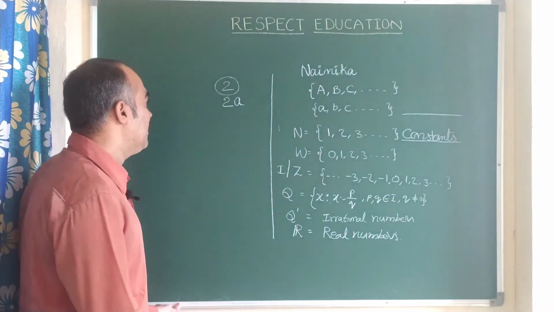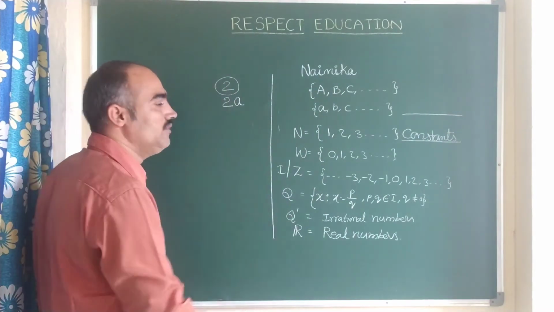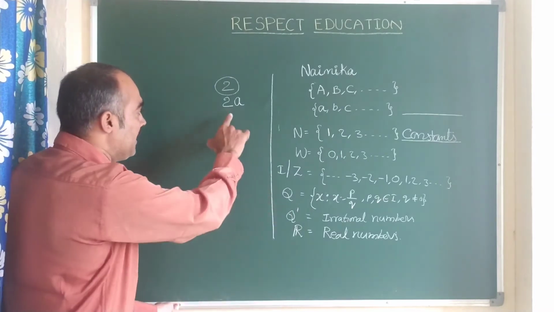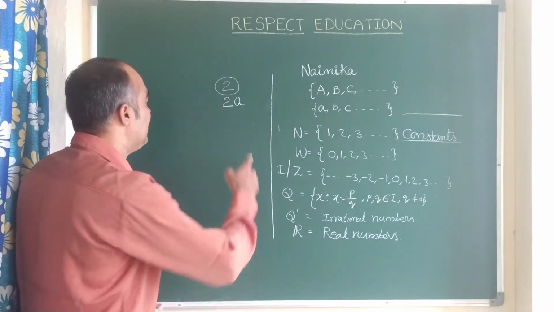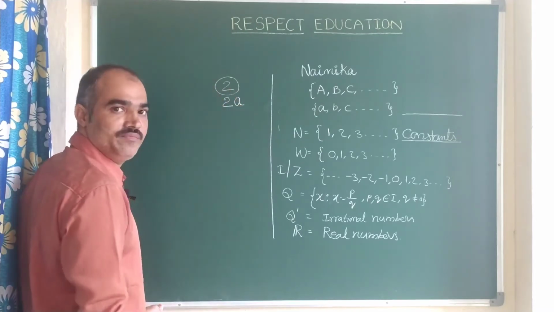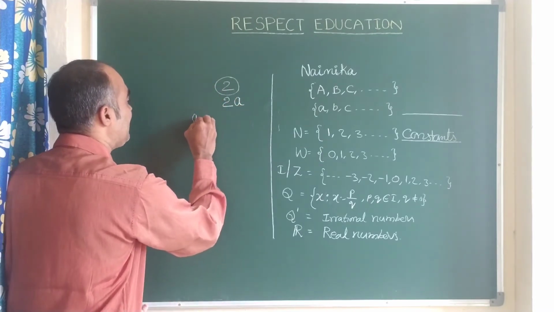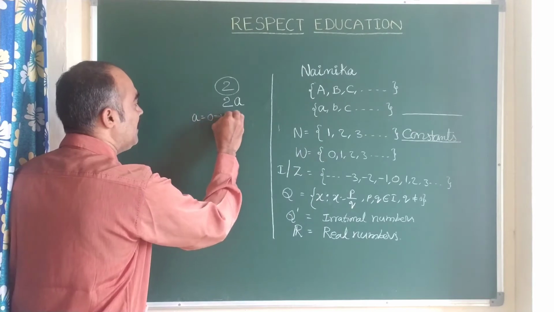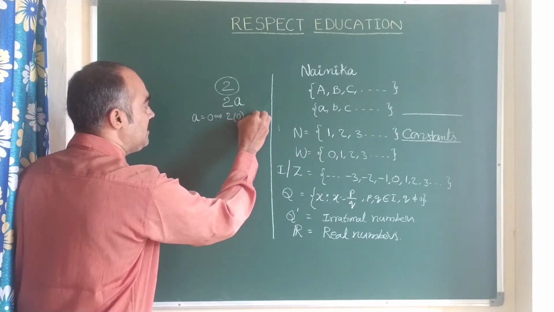Right? Now let us see, what do we call alphabet A? The value of 2A depends on A. For example, if A is 0, then this is 2 into 0, which is 0.